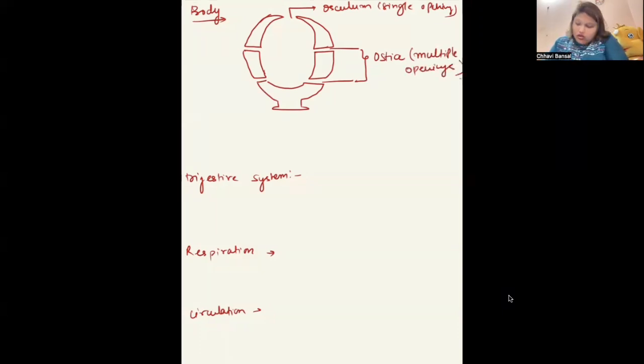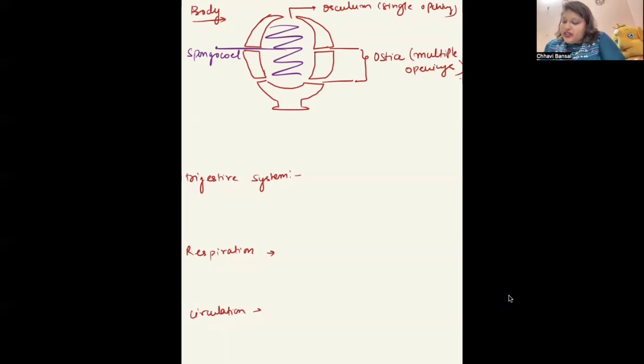And then this cavity, let me draw it with the other color. This cavity is called as spongocoel. Now, the difference between the coelom and the spongocoel: the spongocoel is not of embryonic origin. Okay, the coelom that we have talked about is the embryonic origin coelom. This is not embryonic origin.